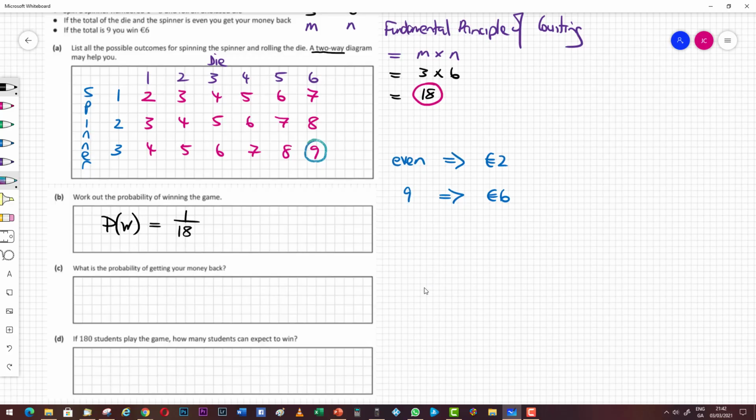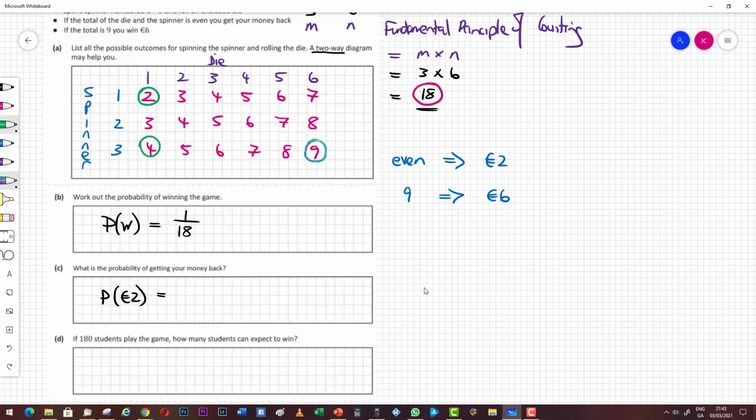Given that we have the total possible outcomes is 18, most of the probabilities will be out of 18. What's the probability of getting your money back? So let's say of winning €2. The probability of winning €2, you get your money back if it's even. So let's circle all the even outcomes.